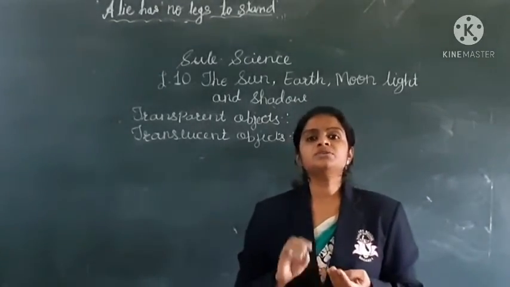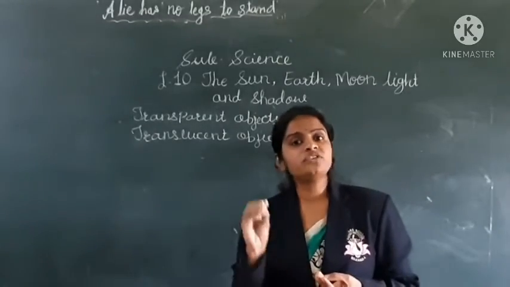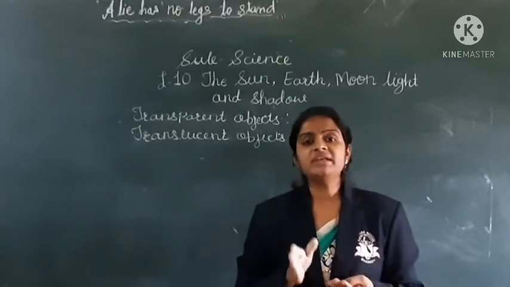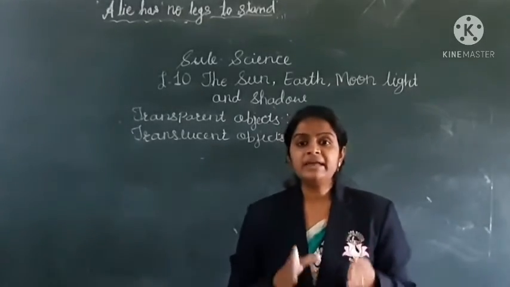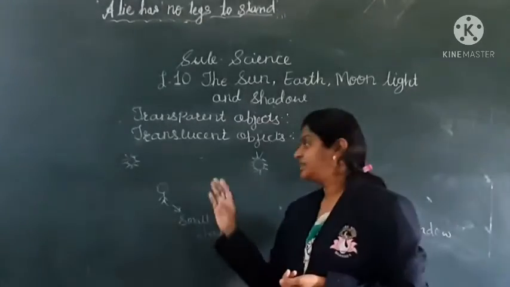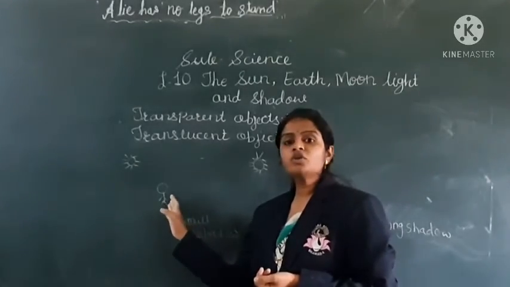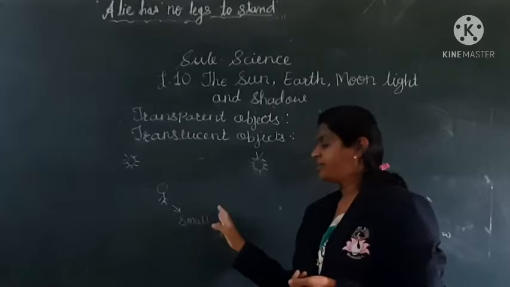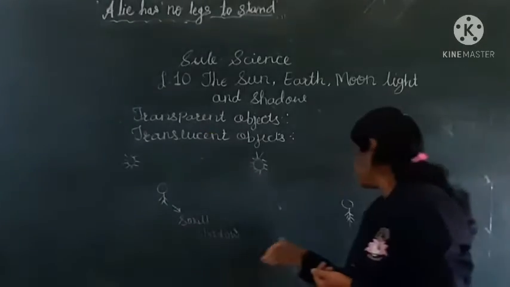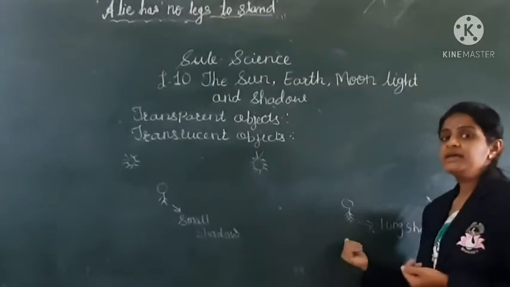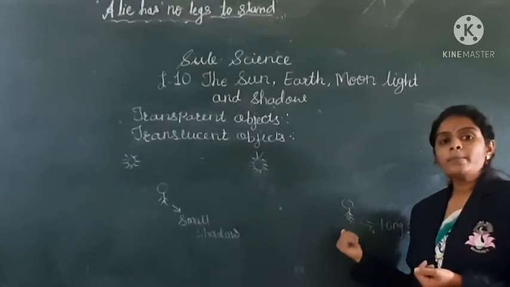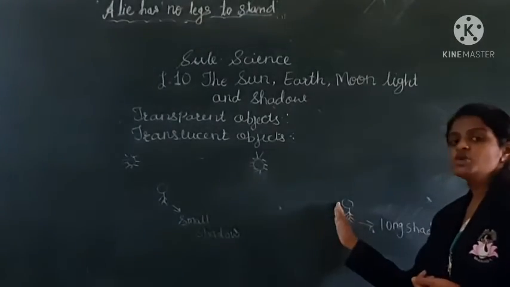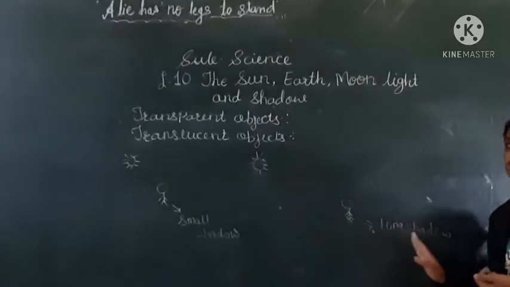Okay children? So, the size of the shadow depends on the distance between the source of light and the object. When the object is closer to the source of light, it will form a small shadow. But in the second picture you can see when the object is away from the source of light, it will form a long shadow.